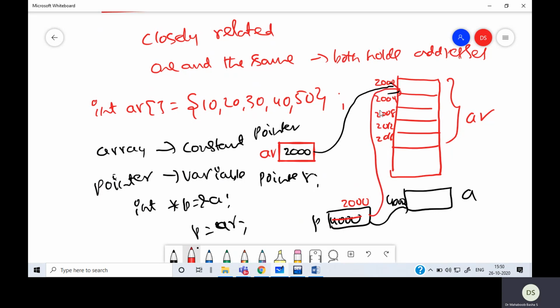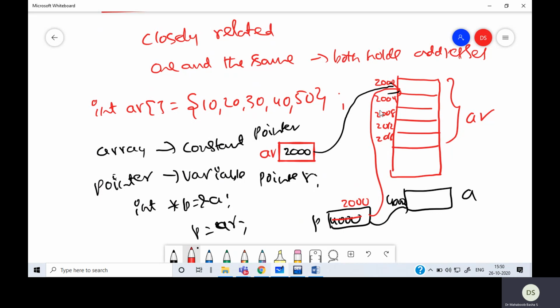So now a pointer can point to different variables at different stages of execution. At different times of execution, the pointer may be holding different addresses, whereas an array must always hold the same address, which is the address of the first element of the consecutive elements, and it can never change.